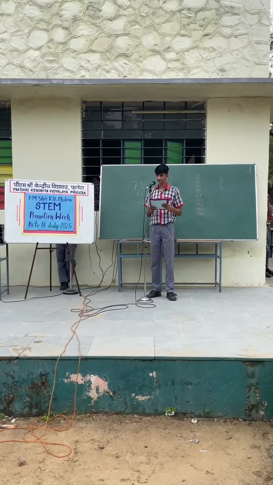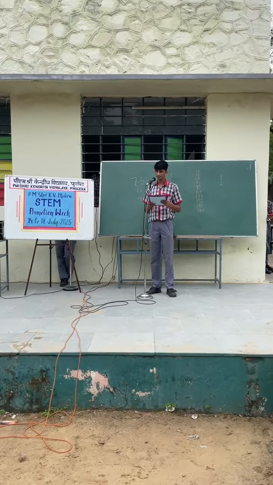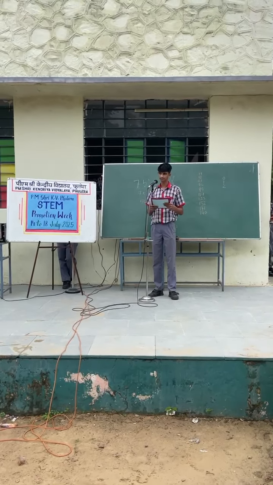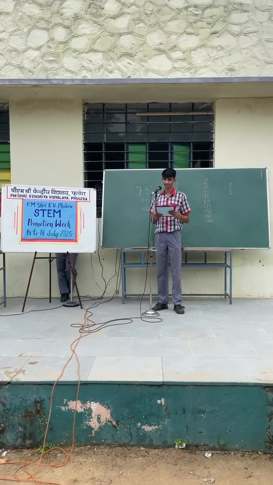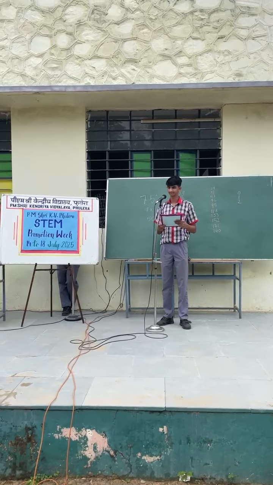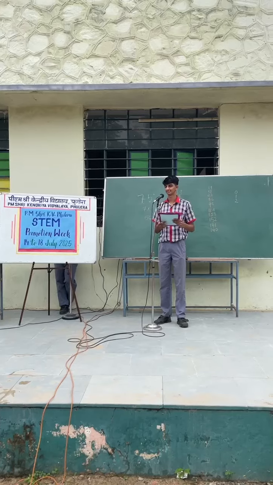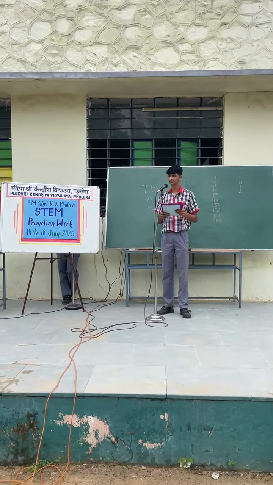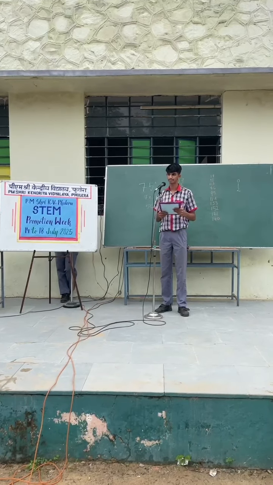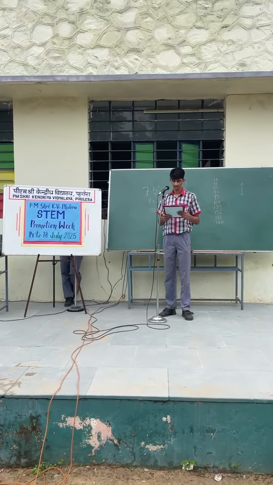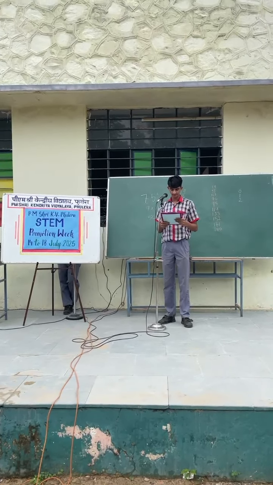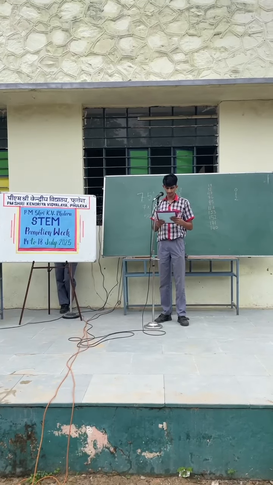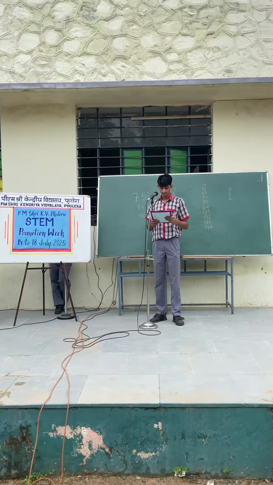My seventh question from class 7. What is the formula of Pythagoras theorem? I repeat my question. What is the formula of Pythagoras theorem? The correct answer is hypotenuse square equal to perpendicular square plus base square.